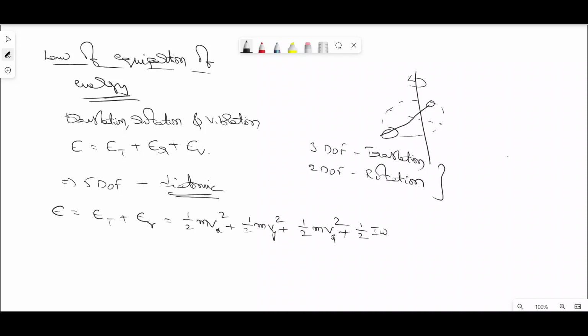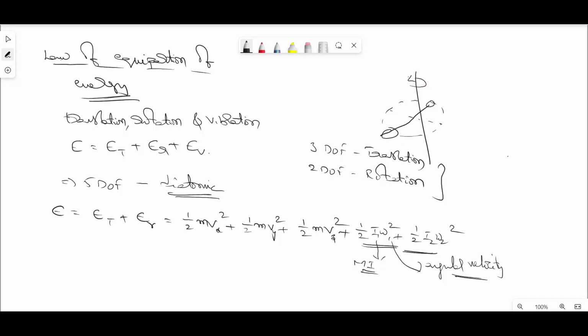Similarly, due to the rotation, the energy is represented as half I1 omega1 square plus half I2 omega2 square. This represents the expression for kinetic energy in terms of moment of inertia and angular velocity.